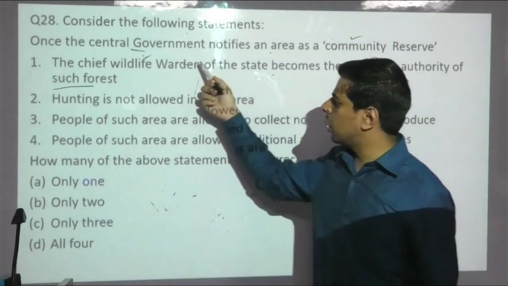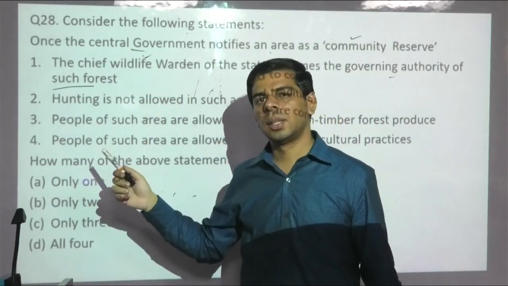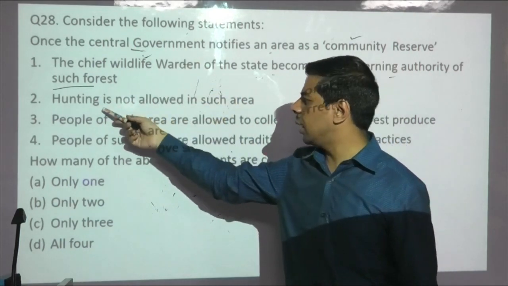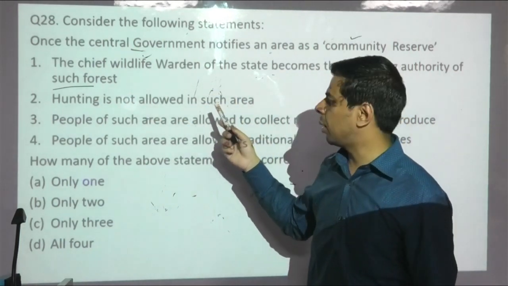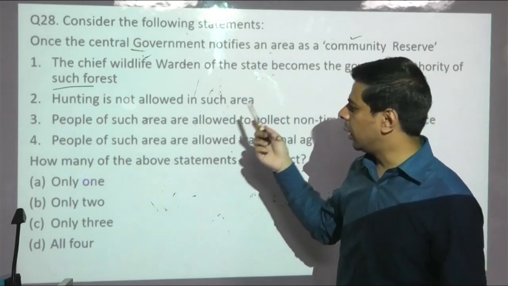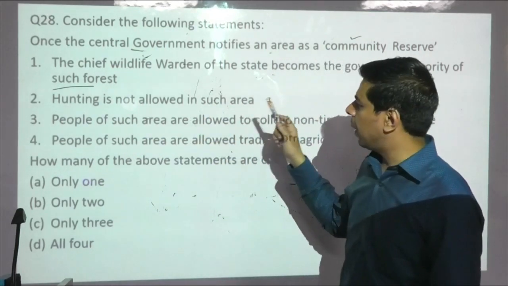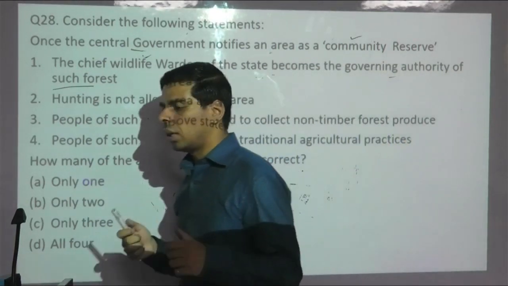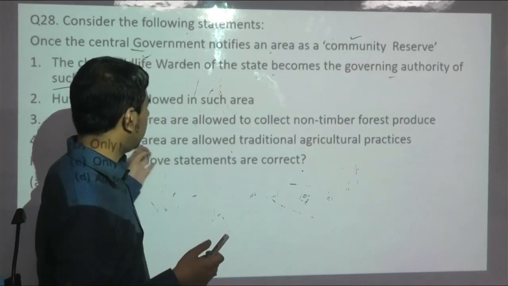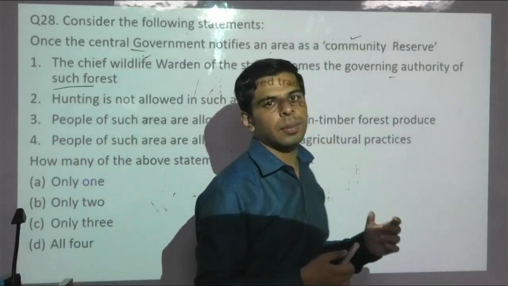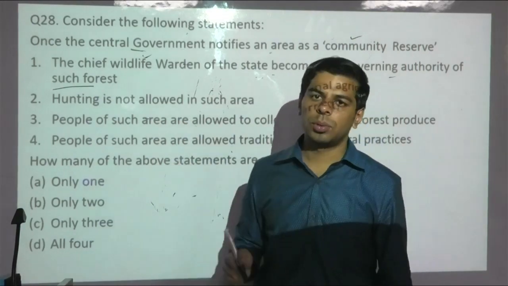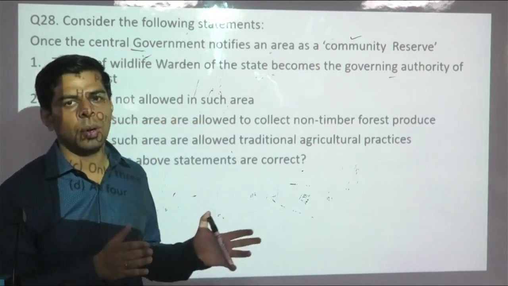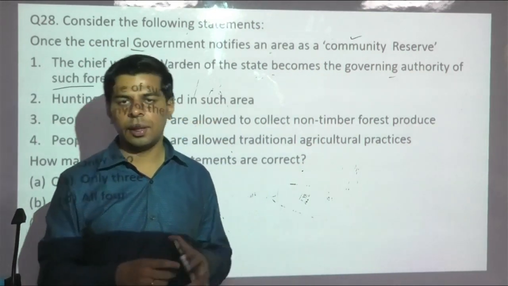It is not to be confused with a biosphere reserve, because that's the strictest part of biodiversity in situ conservation. Even though it's a flexible mechanism, hunting in no case is allowed, because we know the Wildlife Protection Act clearly has Schedule 1 to deal with such penalties. And the people are allowed to carry out their basic activities, including commercial ones, such as collecting non-timber produce, grazing, and basic agriculture practice. Whereas in a biosphere reserve, these activities are not allowed. This is a basic difference between a community and a biosphere reserve, because the community reserve is separate from the conventional national park, sanctuaries, and biosphere.